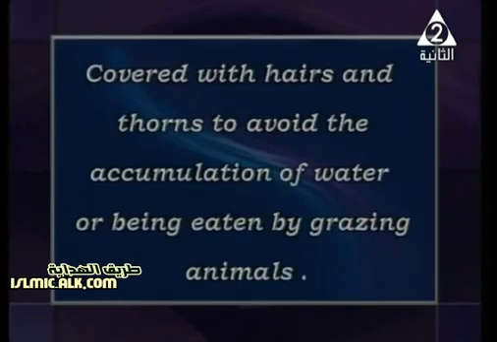And also sometimes they are covered with hairs and thorns. Thorns mean spines. For what? To avoid the accumulation of water or standing water, or being eaten by grazing animals, like cactus. Most of the plants that exist in the deserts have their leaves converted into spines or thorns to prevent the grazing animals, and they can carry out photosynthesis by the stem, like the opuntia plant.